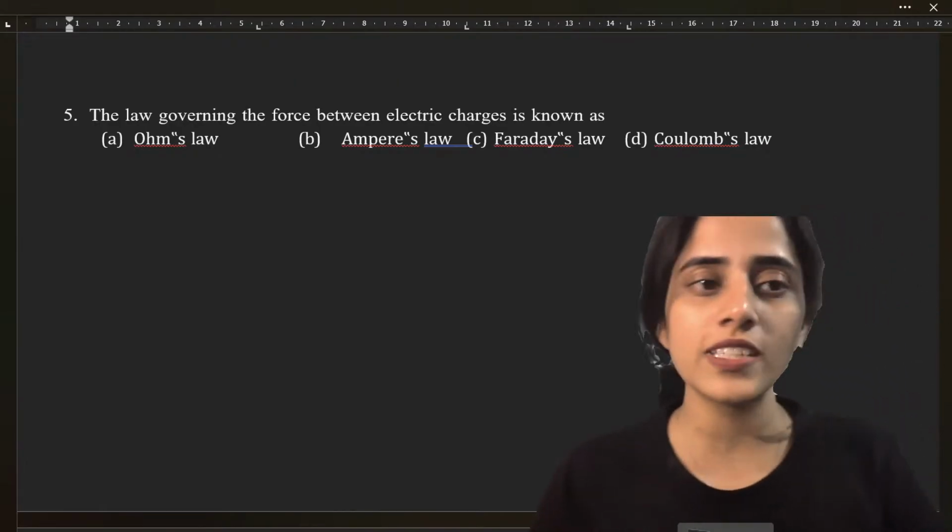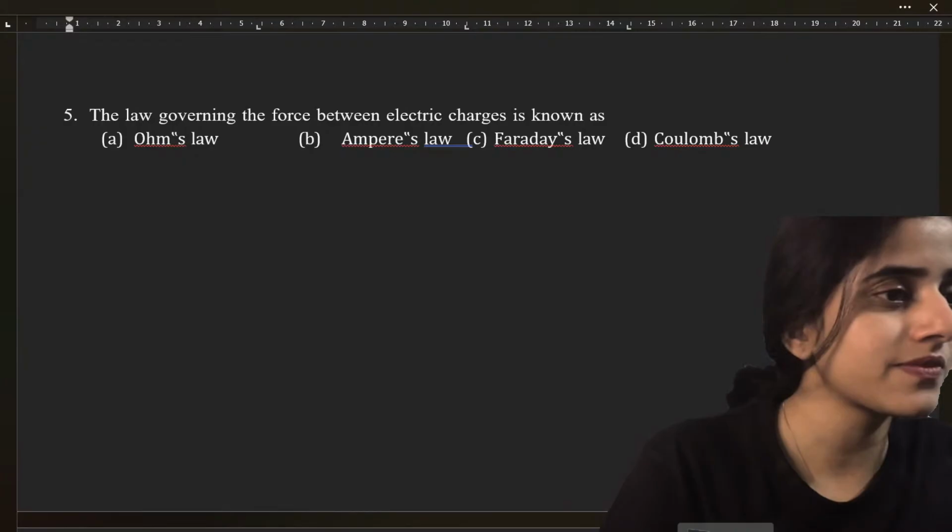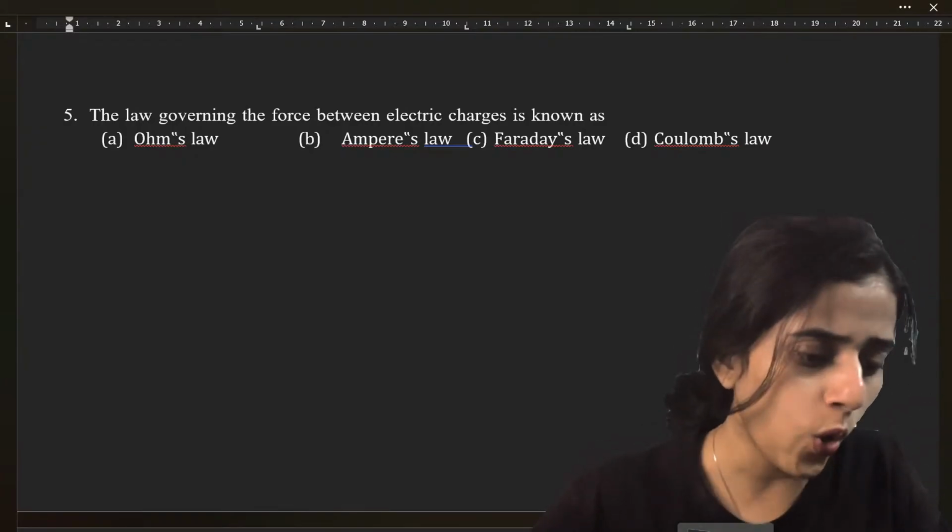Yes, quickly. What is the answer? Ohm's law.